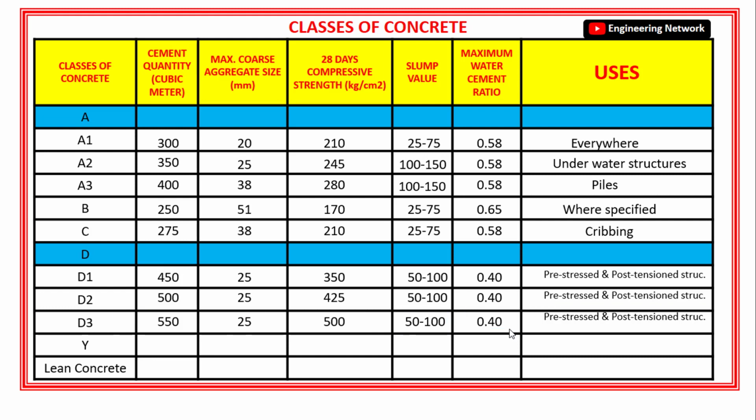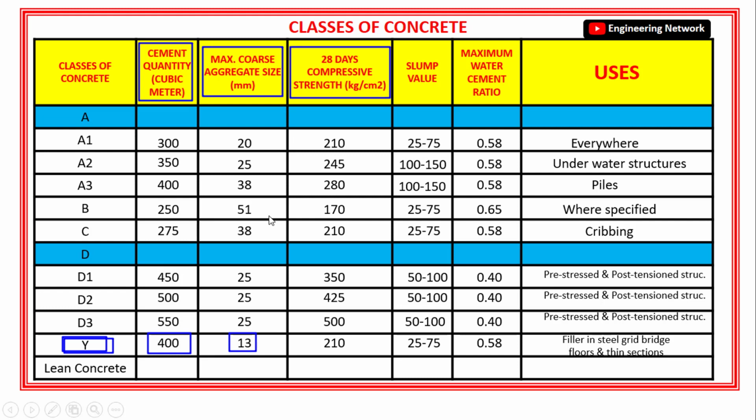Next is the class Y concrete. Now, the minimum amount of cement required in 1 cubic meter of class Y concrete is 400 kg. The maximum size of coarse aggregate in class Y concrete is 13 mm. The minimum compressive strength of class Y concrete after 28 days is 210 kg per centimeter square.